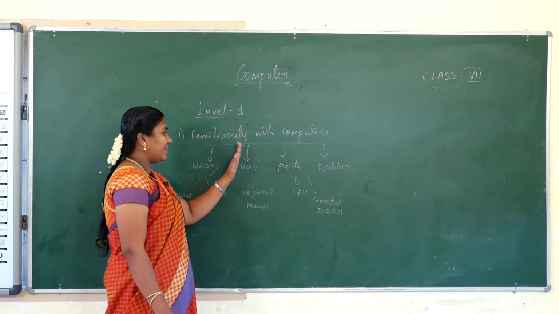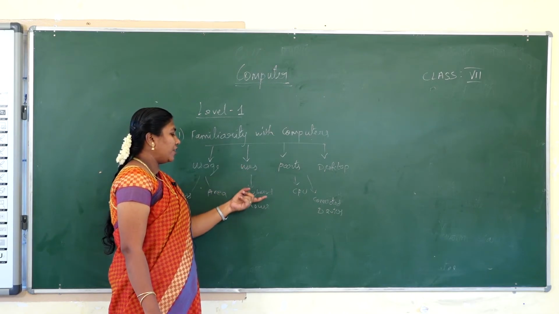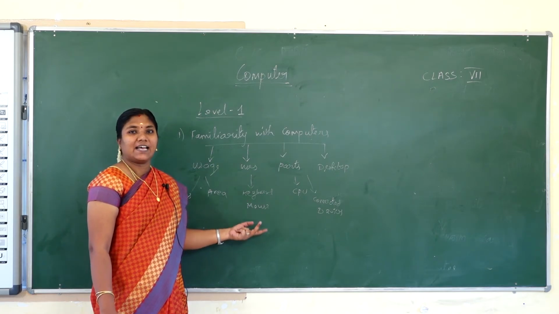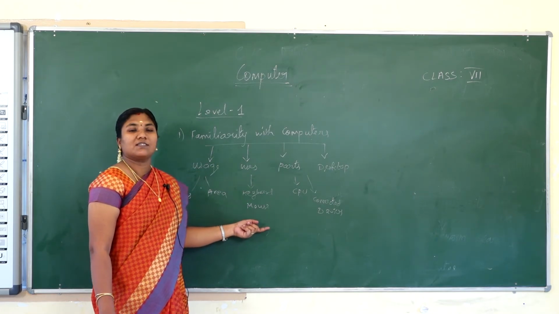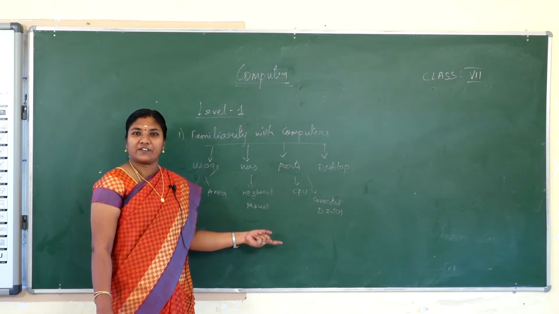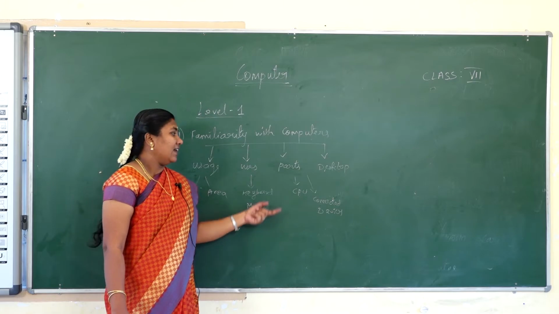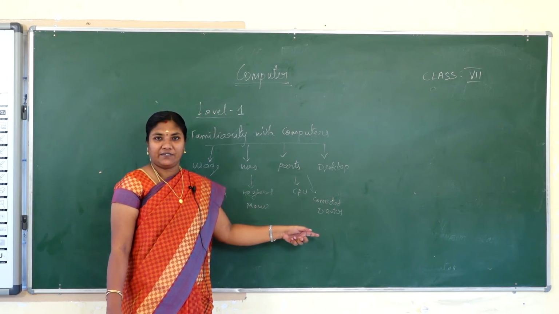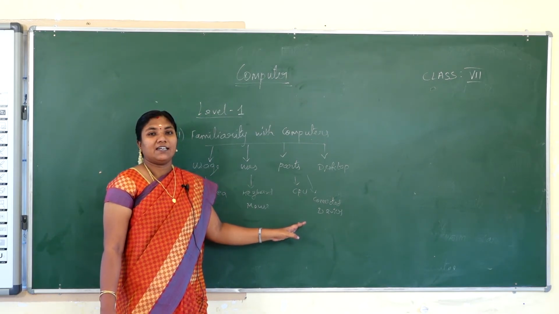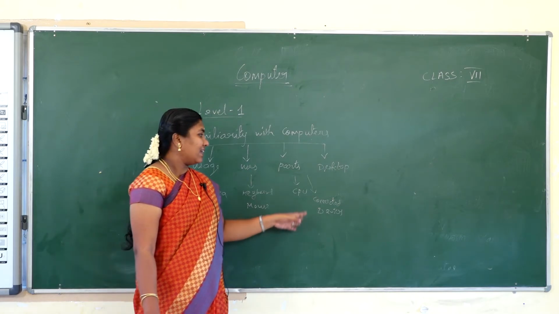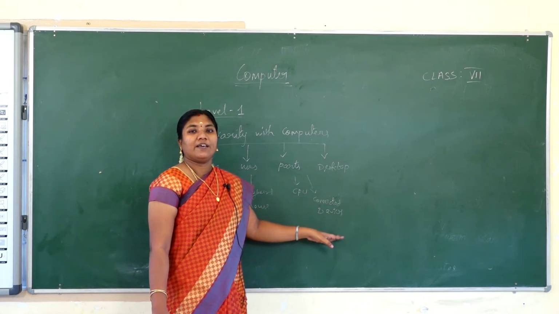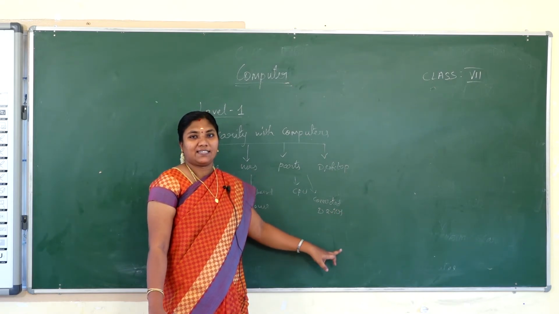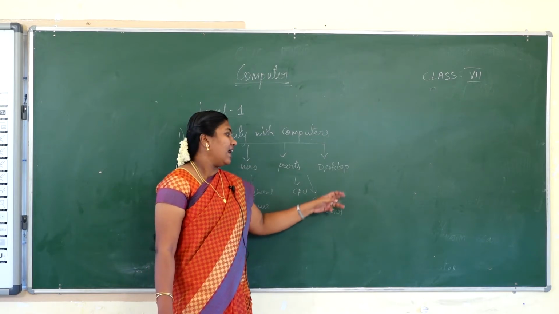Then its uses. In level 1 we will know about the usage of the keyboard and mouse. In the keyboard we have number keys, alphabet keys and special character keys. For the mouse, we will know about the left click, right click, drag and drop. The parts of the computer are categorized into 2 parts, CPU and connected devices. In the CPU we have the memory unit, secondary devices. The connected devices are the keyboard, monitor, speakers, mouse, which are fitted outwards.